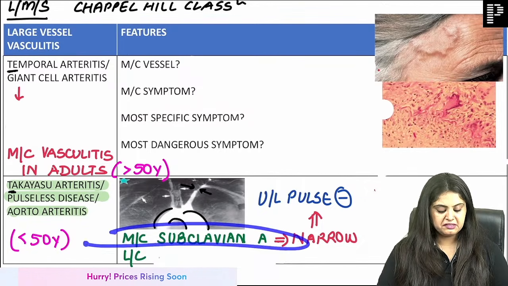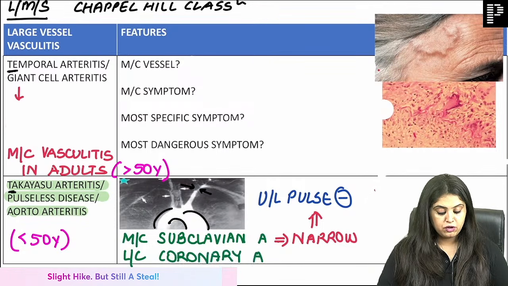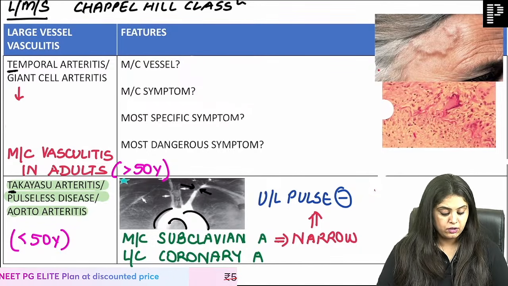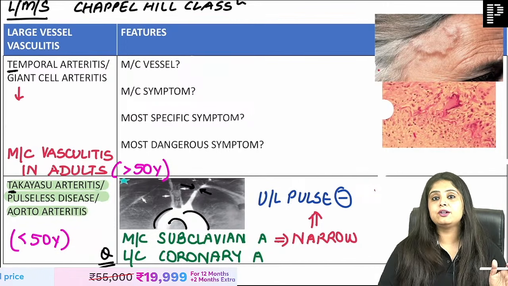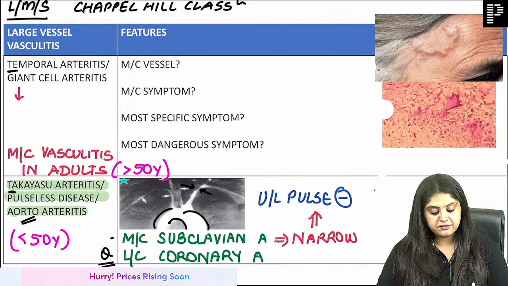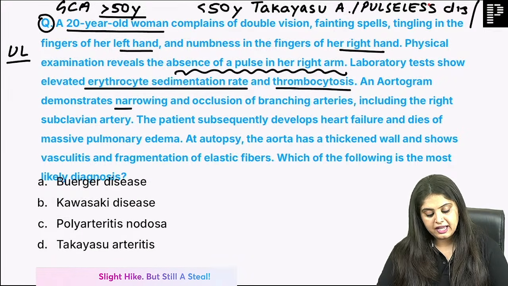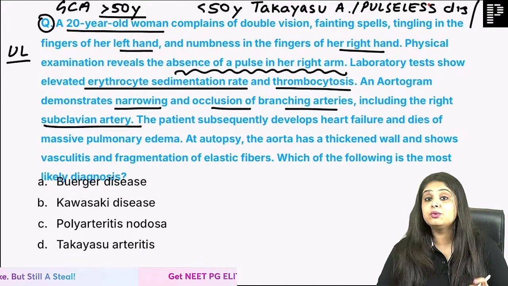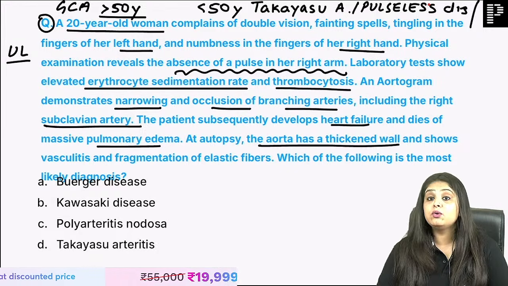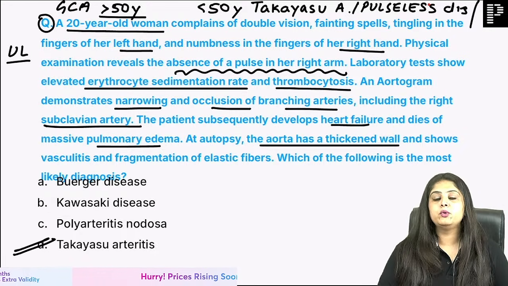These days they are sick of these kind of most common questions. They started asking you the least common wale questions. So the least common wale question for Takayasu is the coronary artery, which could be asked. And I know all our focus always goes on most common and we tend to ignore least common, but they started asking you these questions. So can I say it's the aorta that is affected, branches of the aorta that are affected? And when I come back to this question, they said there is narrowing and occlusion of the branching arteries, including the subclavian artery. There is also heart failure, dies of pulmonary edema, the aorta is involved and has a thickened wall. Everything is going for Takayasu, and that is exactly what I'm going to match.